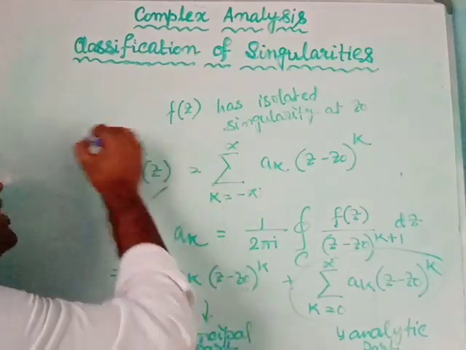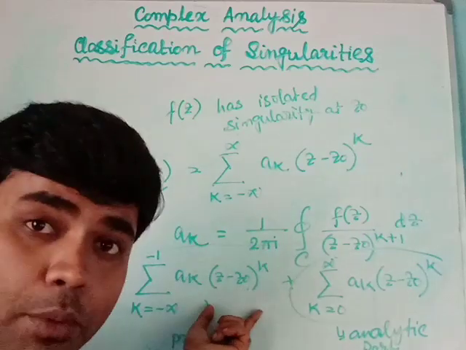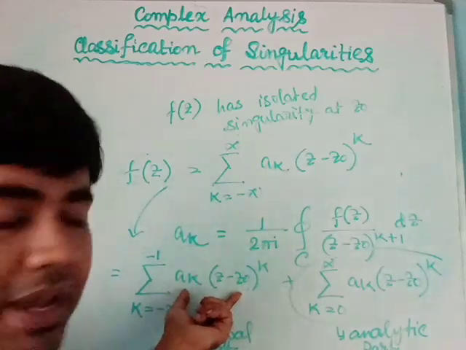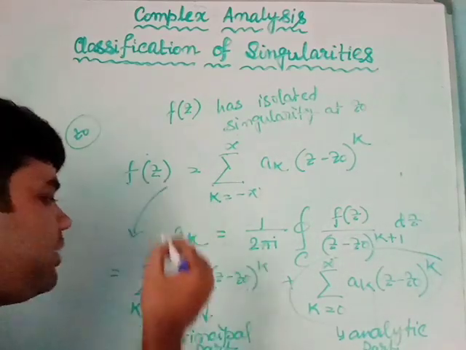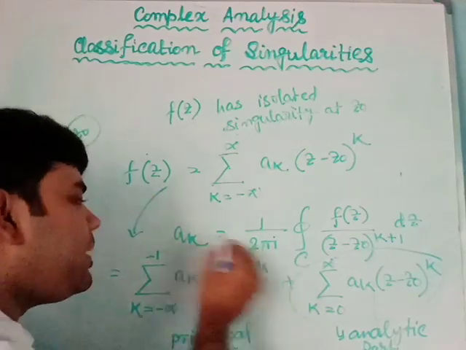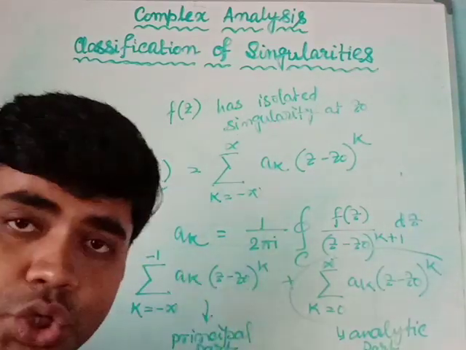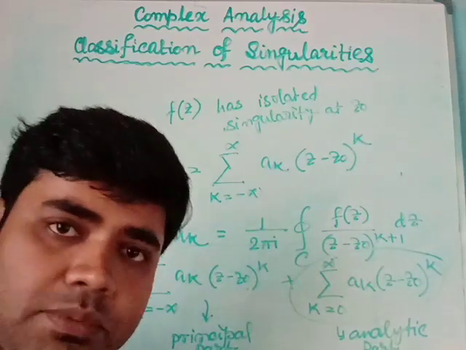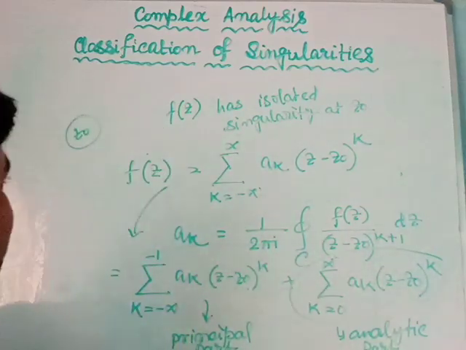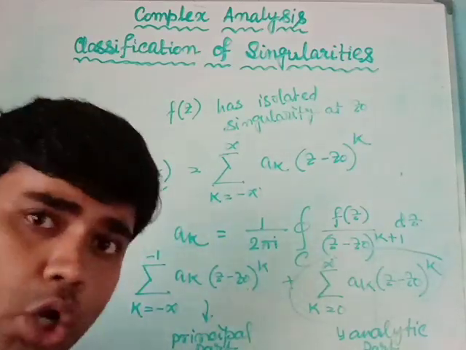Now, when this principal part vanishes, when it does not exist, then I will call the function f(z) a removable singularity at the point z0. If the principal part is finite, that is, a finite number of coefficients are non-vanishing, then I will call it a pole at the point z0. And if the principal part is infinite, that means there are infinite negative powers of (z minus z0) terms, then I will call the function f(z) an essential singularity at the point z0. Okay, so these are my definitions of removable singularity, pole and essential singularity based on Laurent series expansion.